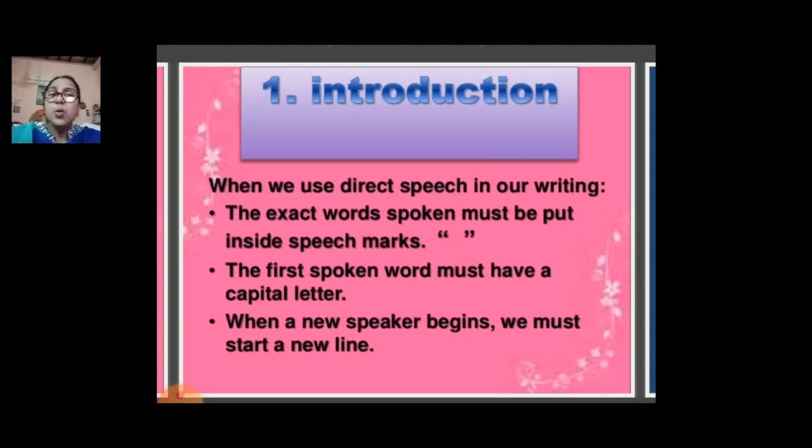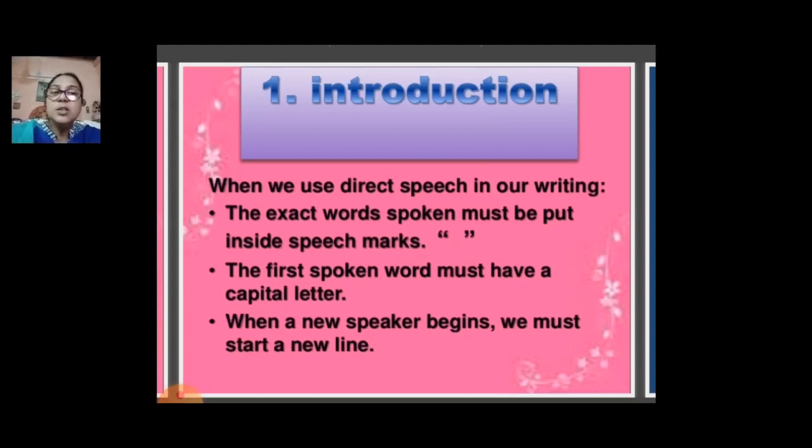The first spoken word must have a capital letter. Just keep that in your mind whenever we are writing direct speech.